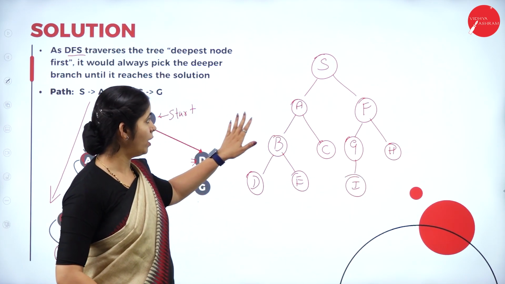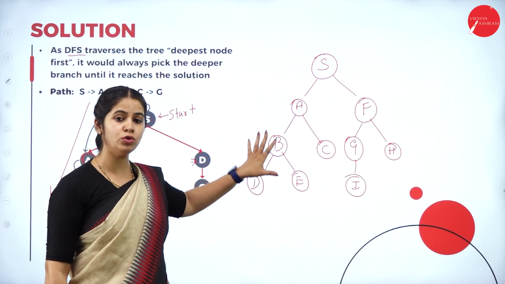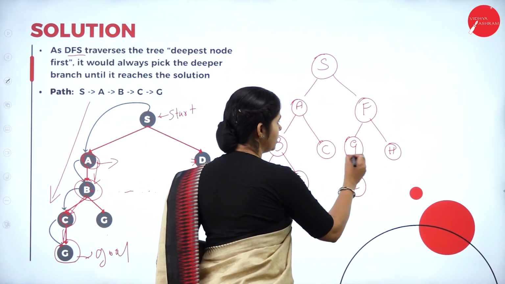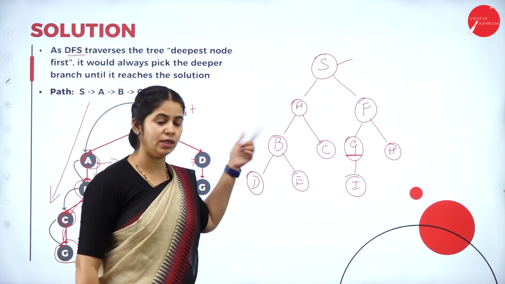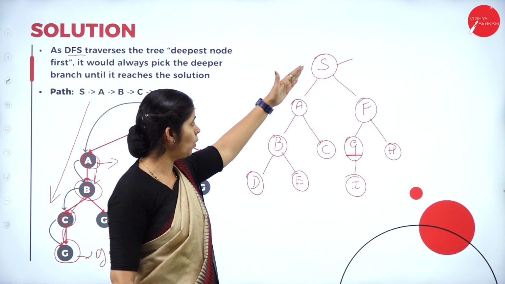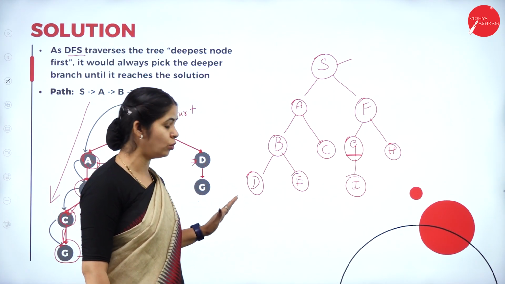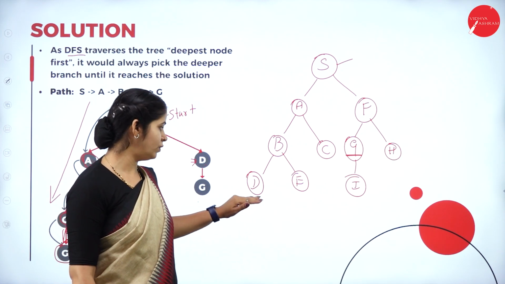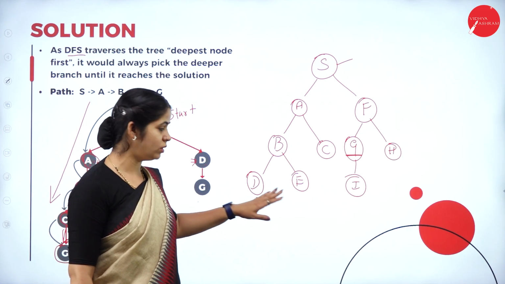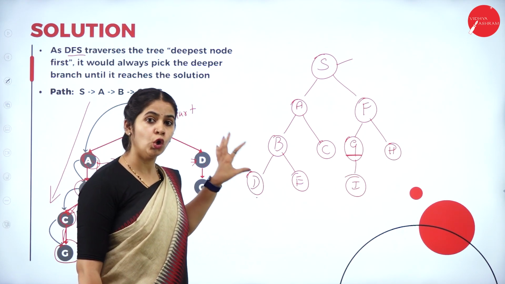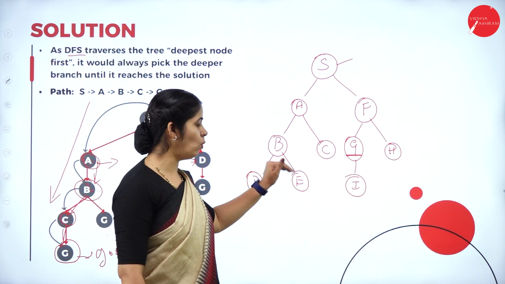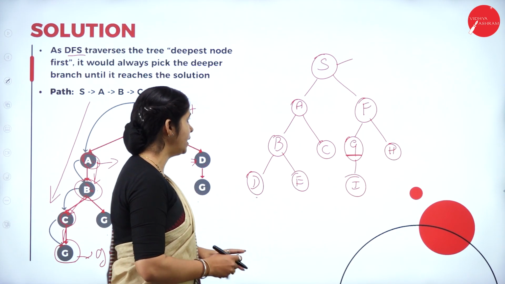So let us take one more example where we are supposed to find the same goal state G from the start state. Yes, here we are doing the backtracking. Why are we doing the backtracking? Once we traverse through the tree down to the leaf node and still we are not getting the solution or the goal state, so we have to do what? Backtracking. How has the backtracking been done?